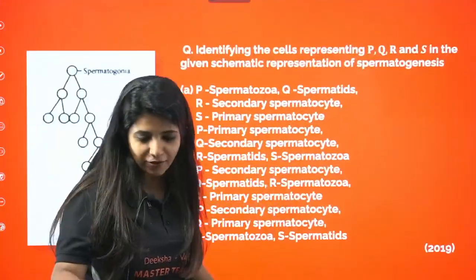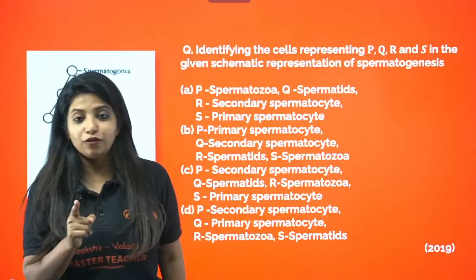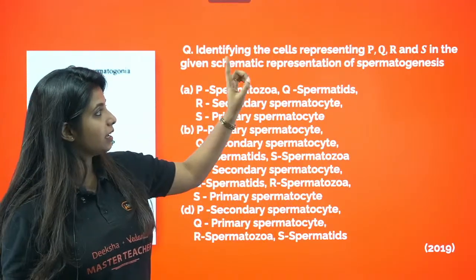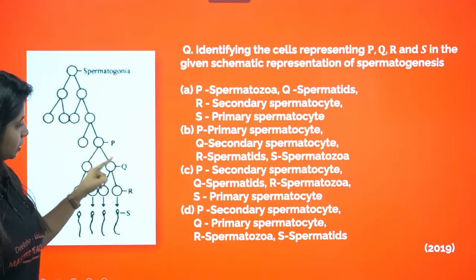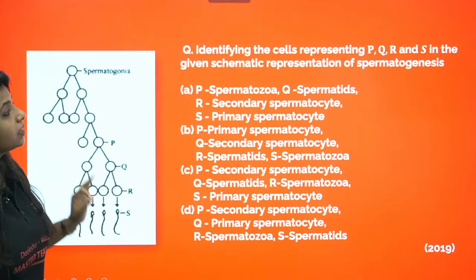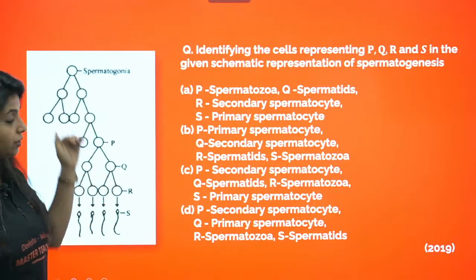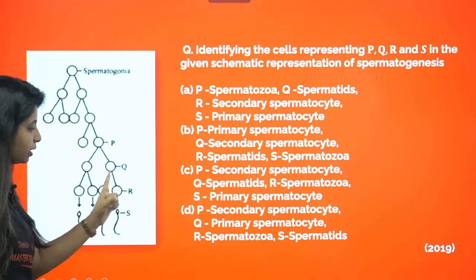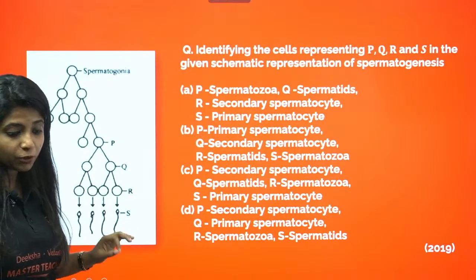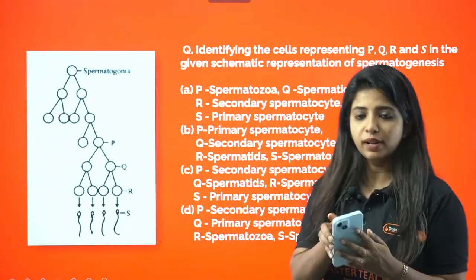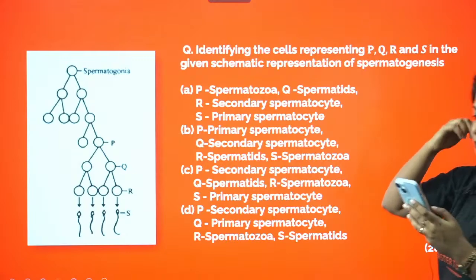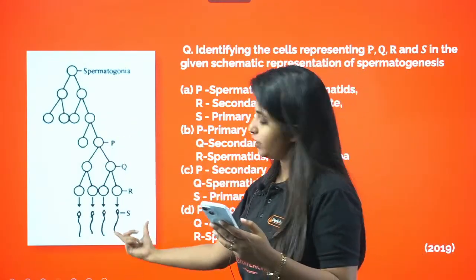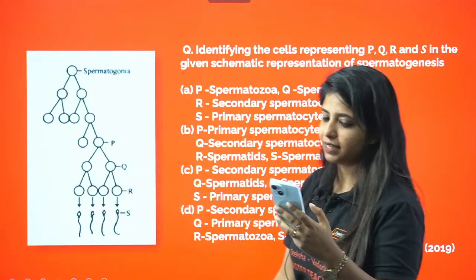Cool. Now I have a question for you guys. Those of you who know the concept can easily answer this question. Identify the cells representing P, Q, R, S in the given schematic representation of spermatogenesis. So this is P, this is Q, this is R, this is S. This is the spermatogenesis that we just studied, and you have to tell me what P, Q, R and S are. It's easy. It came in 2019. Come on, try it out once. And there is a best way to do that: go backwards. Try to find this and then you will be able to easily answer everything else.